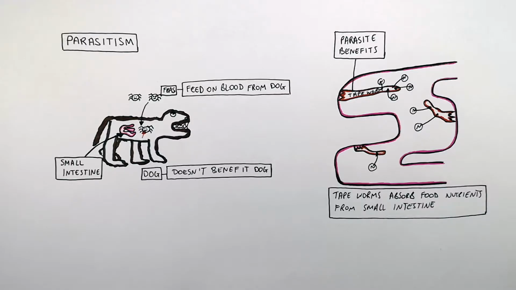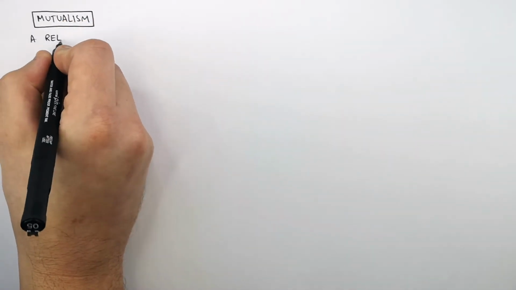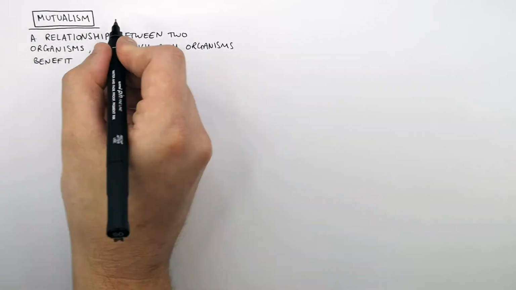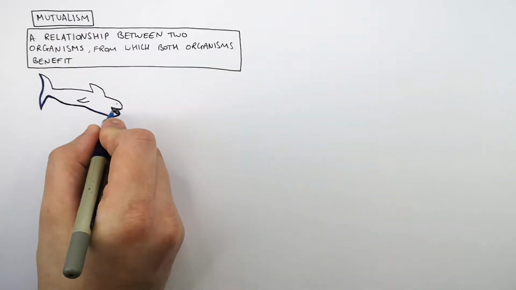So where parasites and parasitism is a relationship between two organisms in which only one organism benefits, mutualism or a mutualistic relationship is a relationship between two organisms from which both organisms benefit, and we're going to go through some examples. This here is a shark.